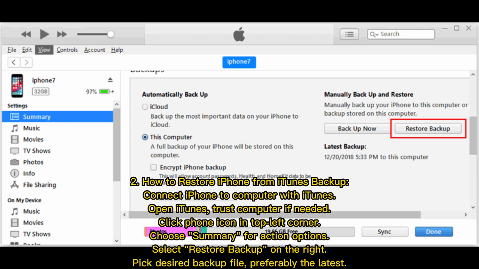Connect iPhone to computer with iTunes. Open iTunes. Trust computer if needed. Click phone icon in top left corner. Choose Summary for action options. Select Restore Backup on the right. Pick desired backup file, preferably the latest.